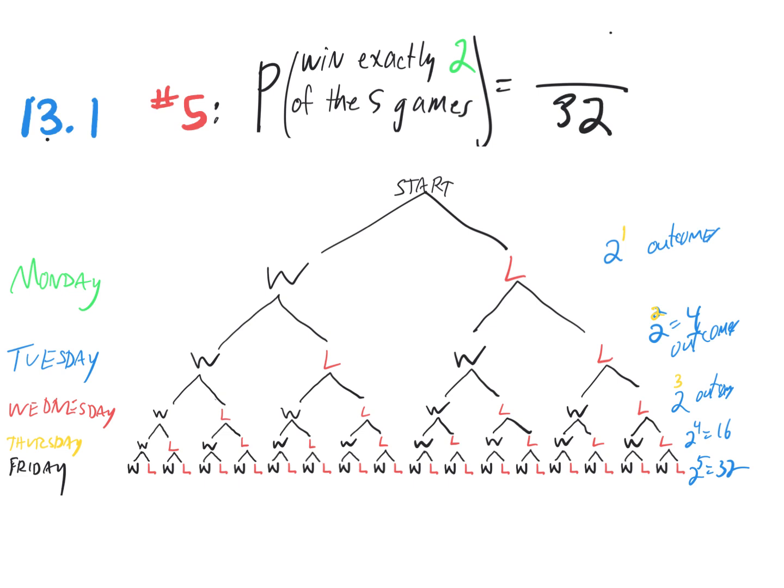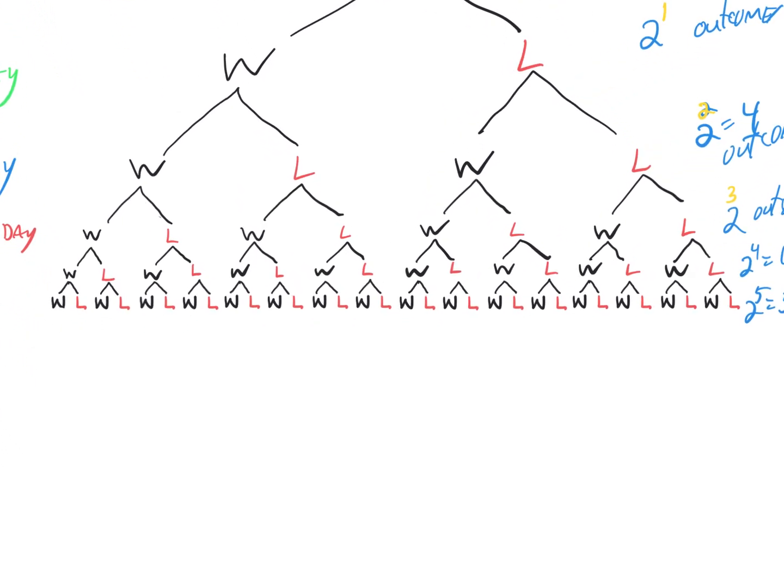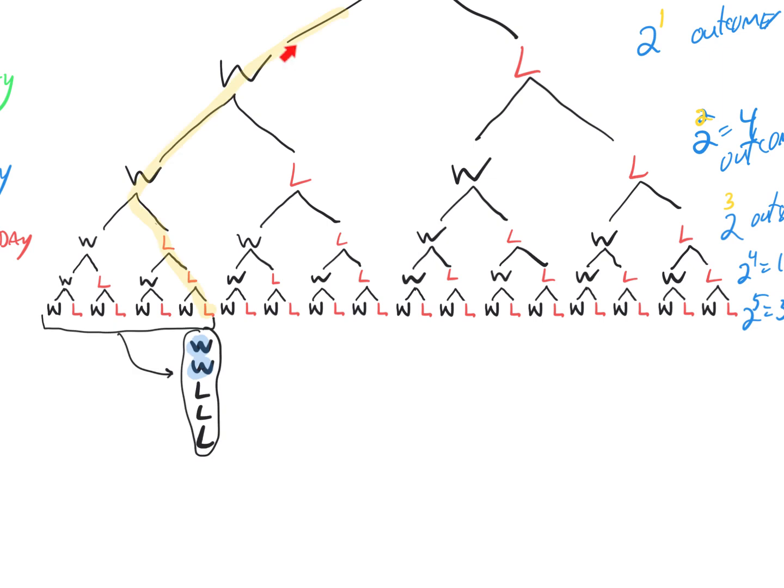Now we need just to know how many ways can we win exactly 2 games. So come on down here and take a look at something. This is not one of them. If you win Monday and Tuesday, that's 2. You have to lose the rest of them. So there's only one way to win exactly twice out of these 8.